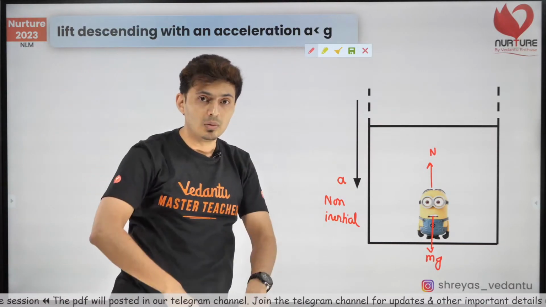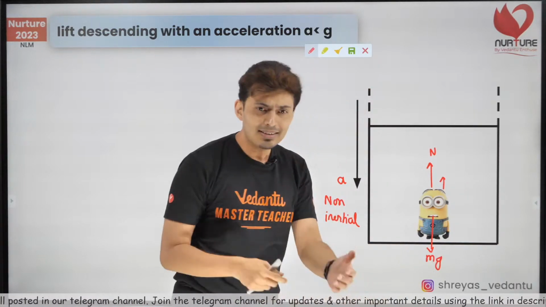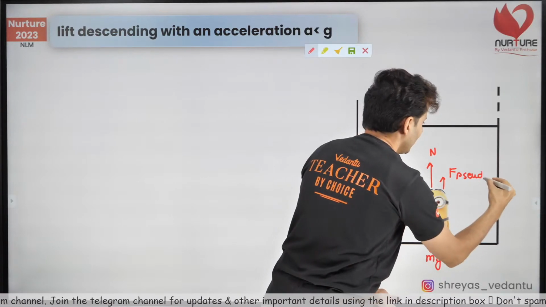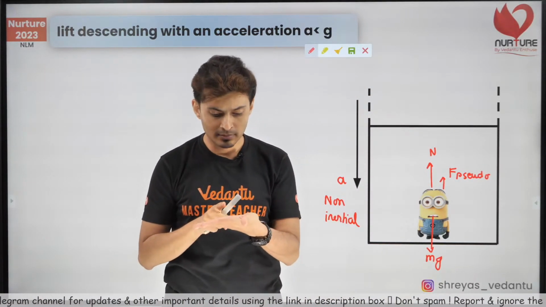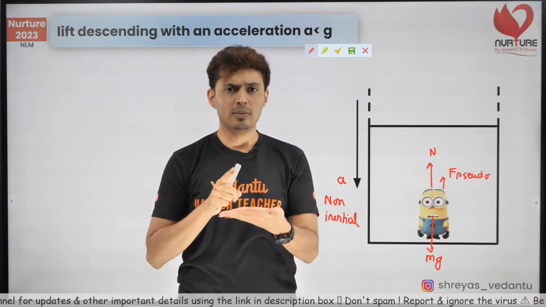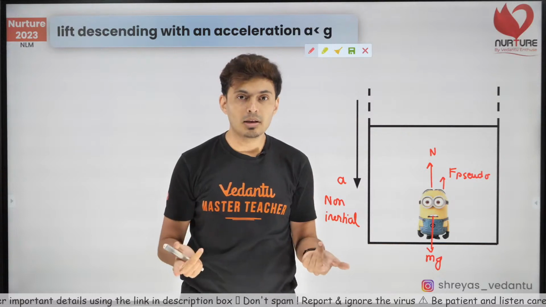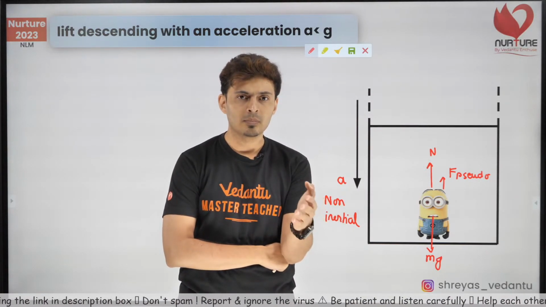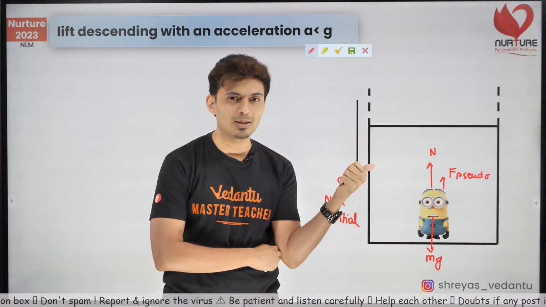Because the lift goes down, pseudo force will be up. He'll be like, somebody is pulling me up. And when he feels that the pseudo force is acting, he'll be like, okay, let me stand on this weighing machine and see what's my reading. On earth, usually I weigh 50 kgs. What's my reading now? It will be less, like 40 kgs. Usually it shows 50, why is it showing 40? Where is that 10 kg going? Oh, that's because of that pseudo force. So pseudo force is the culprit.